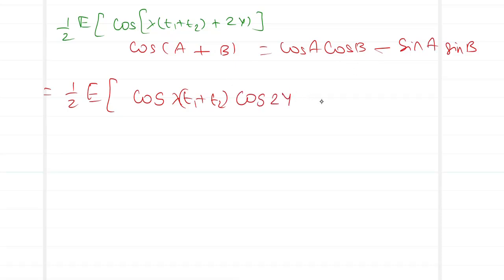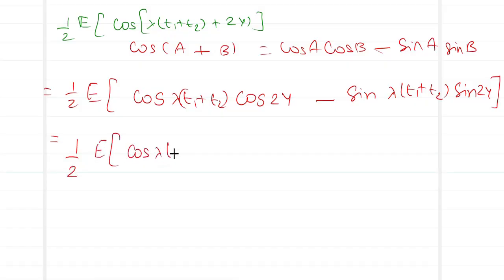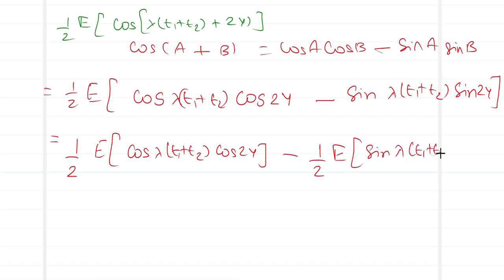Cos 2y minus sin lambda T1 plus T2 into sin 2y. So this is my first term. Now let me split the expectation, these two terms. So it is half expected value of cos lambda T1 plus T2 into cos 2y minus half into expected value of sin lambda T1 plus T2 into sin 2y.